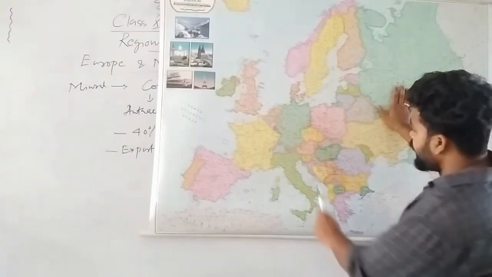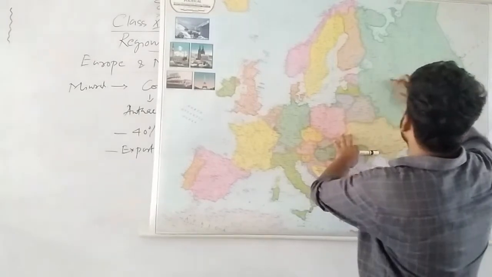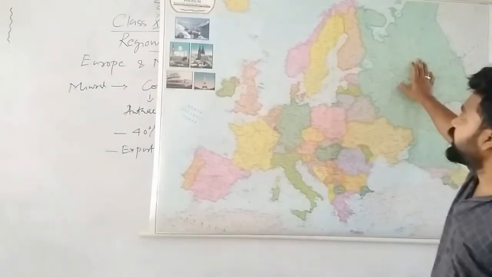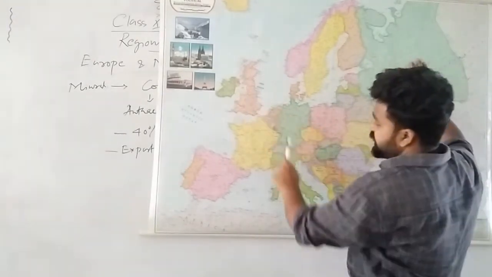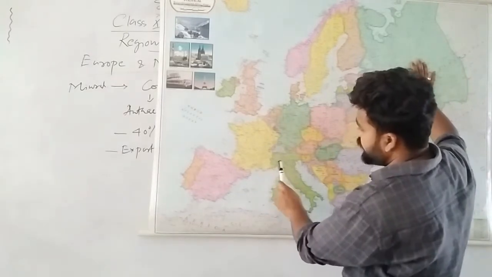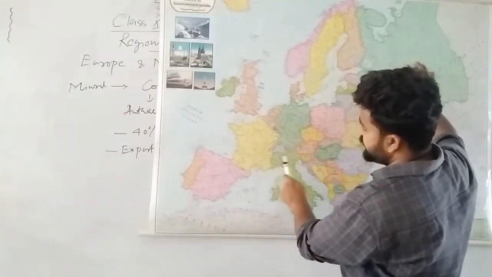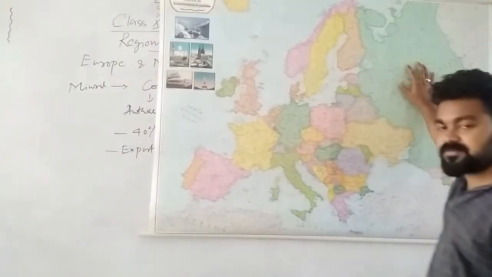Okay, and then it flows to here. In Russia we can get the Volga river. Here in England the Thames river is there. Again the Elbe of Germany. This is France. This is the Po of Italy. Hundreds of different types of rivers are there.